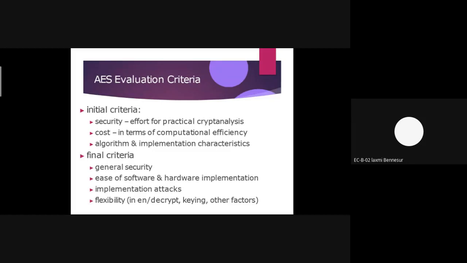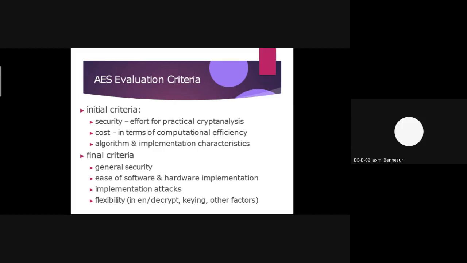The second type is the final criteria. It consists of general security, then ease of software and hardware implementation. Next is resistance to attacks and flexibility. If we consider the AES algorithm, we have to consider the various security concepts also.